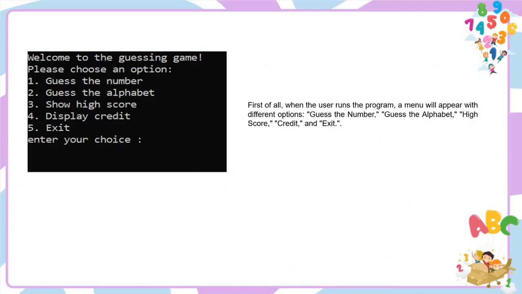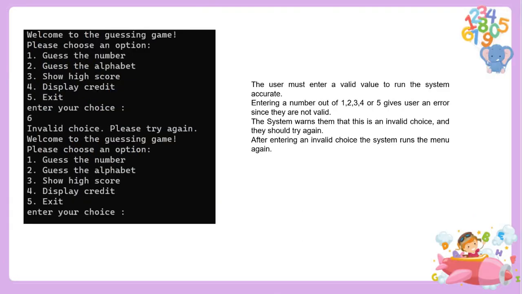So let's start the game and let me explain what is happening on the console screen. Firstly, when the user runs the program, our menu appears with 5 different options: guess the number, guess the alphabet, high score, credit, and the exit. The user must enter a valid number to continue to run the program. Entering a value out of 1, 2, 3, 4, or 5 causes a trouble, and our system warns them to enter a valid number again.